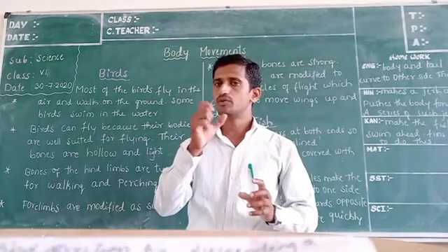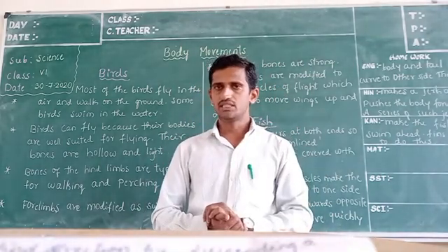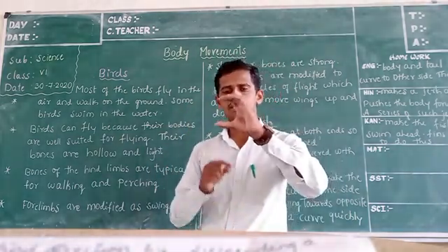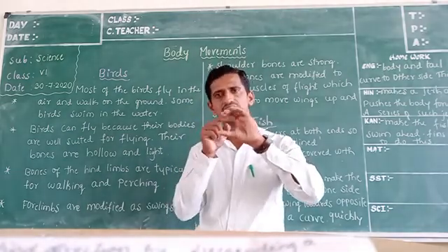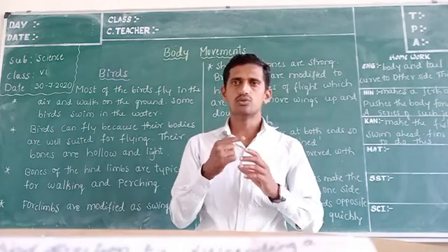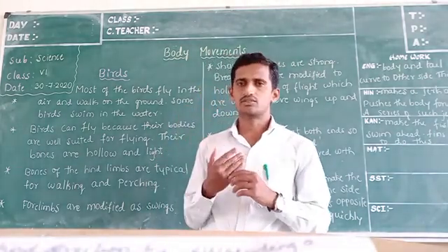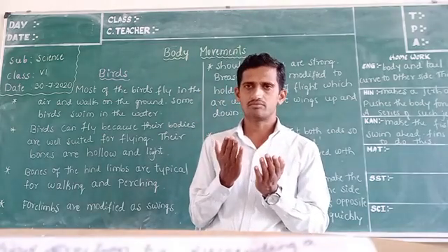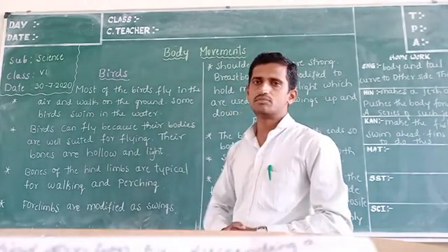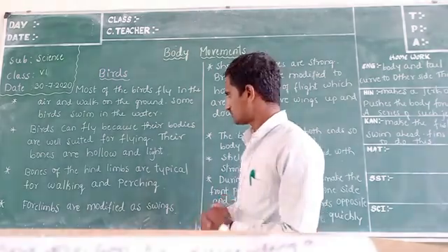Hollow means, you will get the idea, like an empty pipe or empty plastic pipe. If you see it, it is hollow, inside it's totally empty. Like that, hollow means empty. The bones are inside completely empty. They are very light, not filled up with any heavy material, and there is nothing inside. So they are very lightweight, which easily helps for the flight. That's why the bones of these birds are hollow as well as light in weight. Hence they can fly.